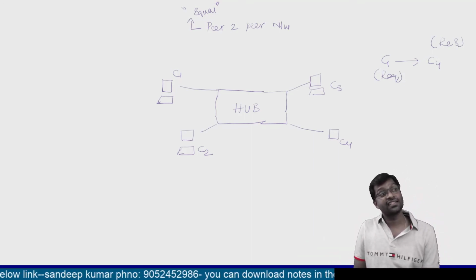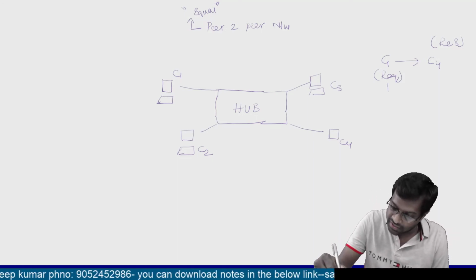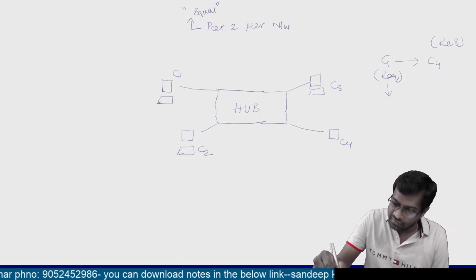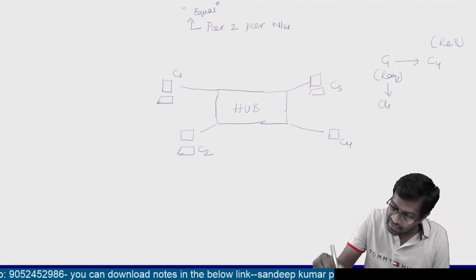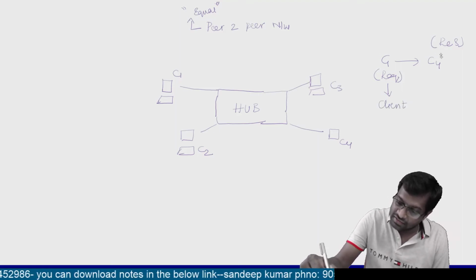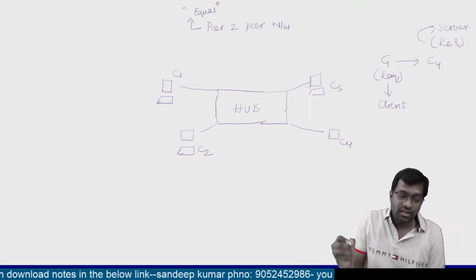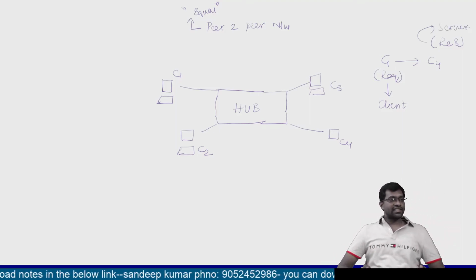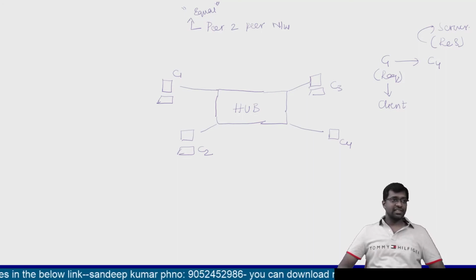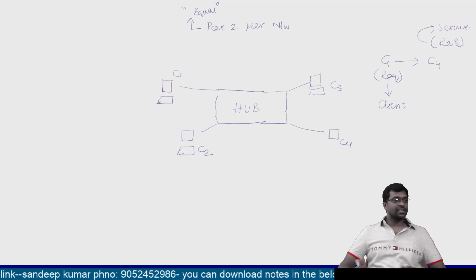Client 1 will be treated as client, whereas C4 will be treated as server. Client 1 is requesting, that is the reason it is called a client. C4 is responding, that is the reason it is called a server.